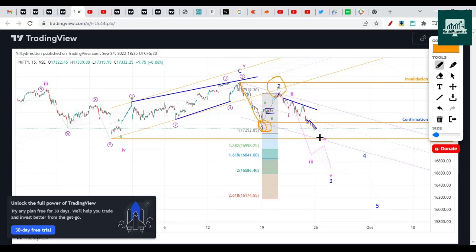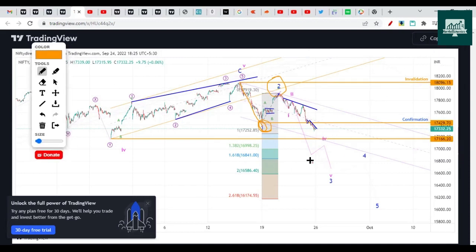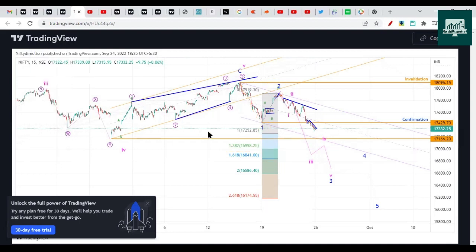So here second wave was completed, and since last Monday, third wave was started. So we also gave the minimum target for this third wave as 16,841. So Nifty opened somewhere near 17,160 or 100, and then gave a small pullback towards 17,200, and then from there also it dropped almost 400 points to 500 points. So this is the chart that we discussed in our last week. So now we are going to check what is going to happen next.